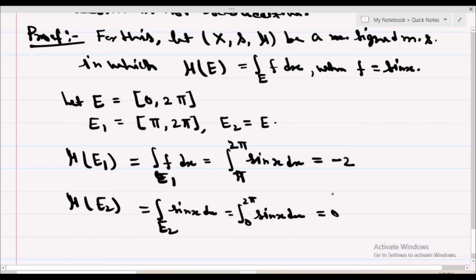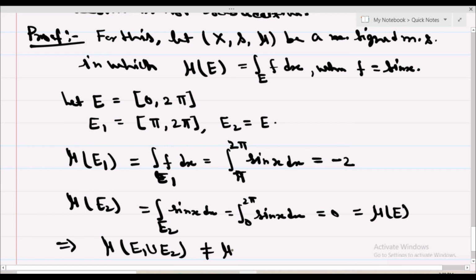So it means mu of E2 is also 0. This shows that mu of E1 union E2 is not less than or equal to mu of E1 plus mu of E2. So our signed measure is not subadditive.